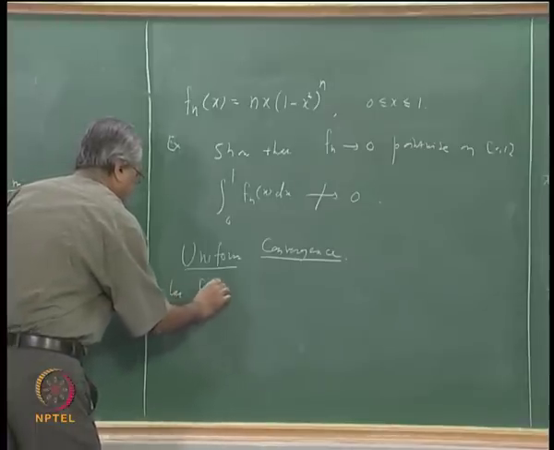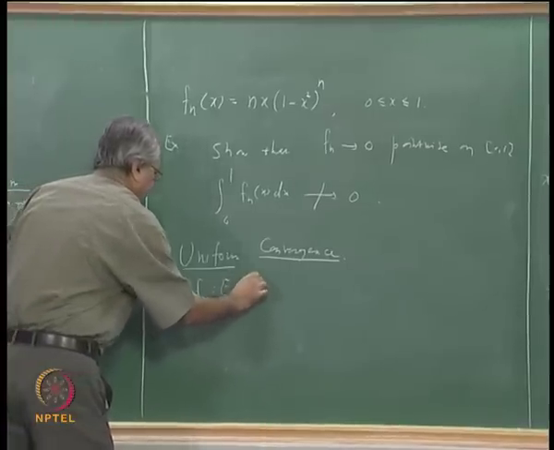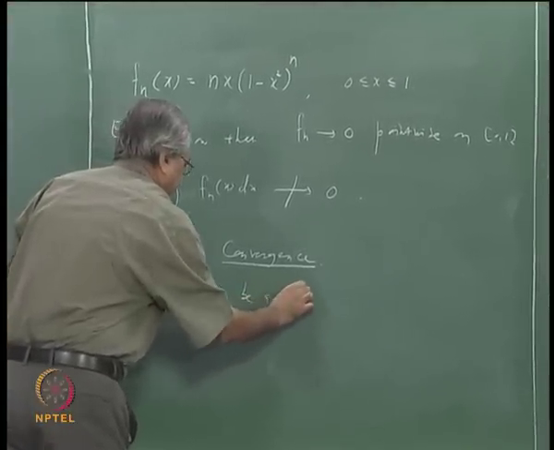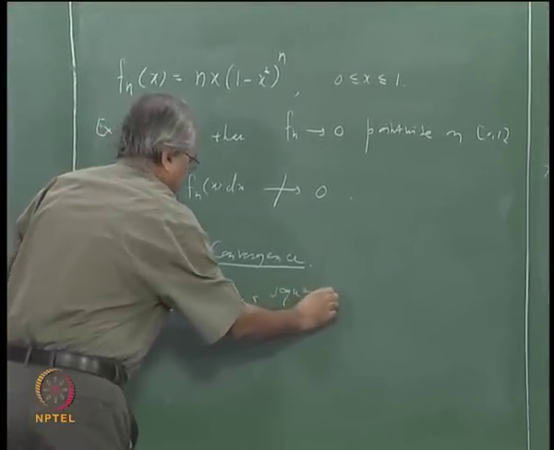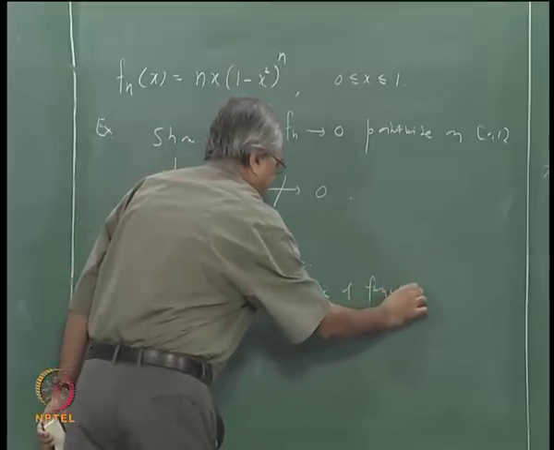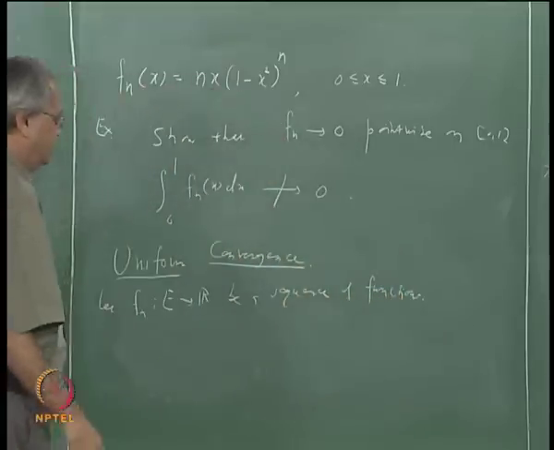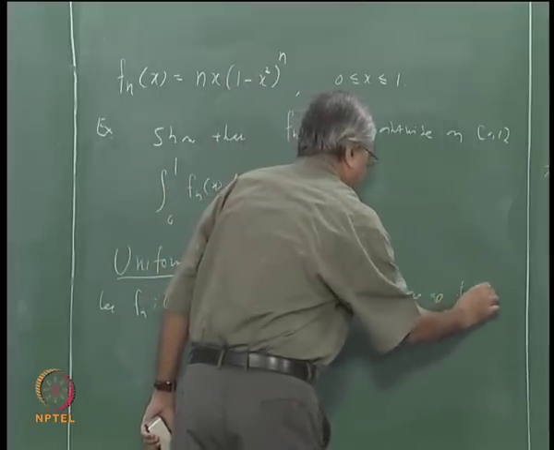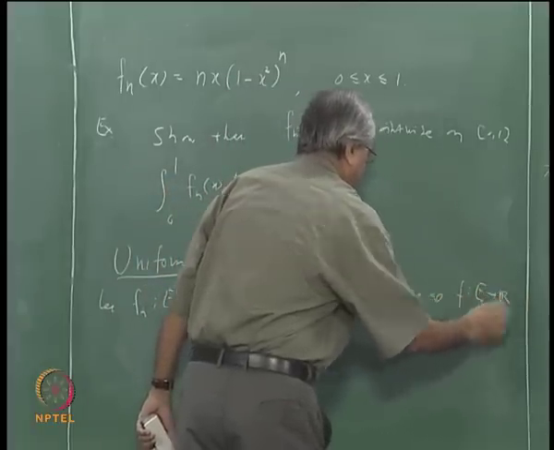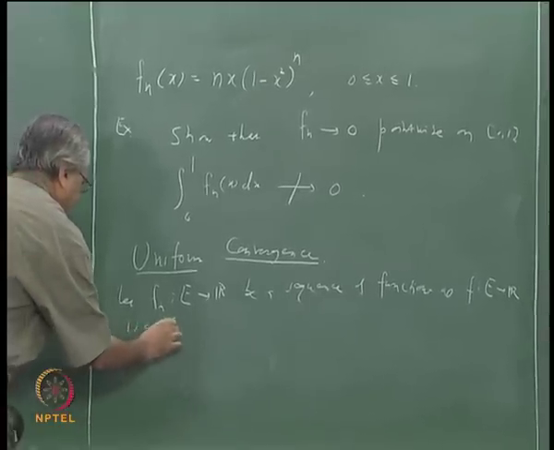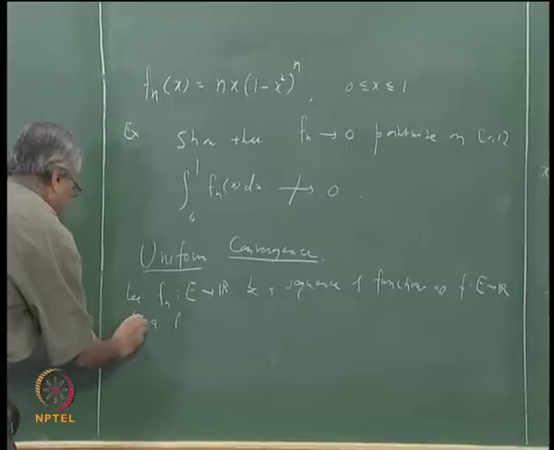Let fn from E to R be a sequence of functions, and f from E to R is also a function.